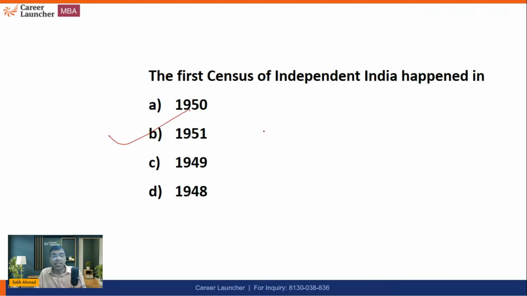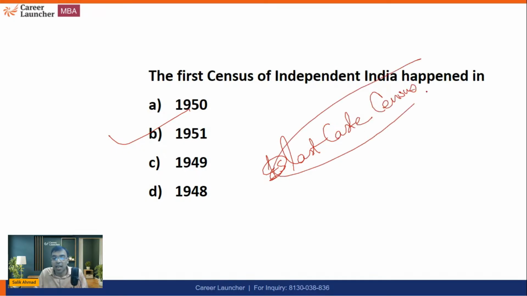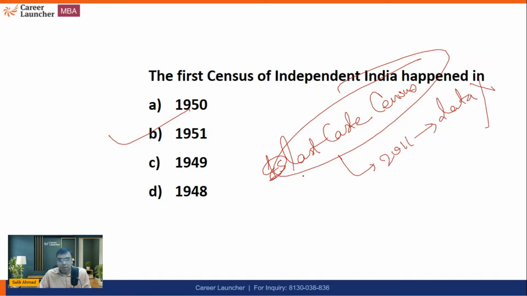Now, if someone is asking about the last caste census that happened in India. Caste census means they had asked in detail about the caste, which caste you belong to. That happened in 2011, but of course its data is not with us. So if someone is asking about the last caste census, whose data is with us? Whose data is available in public?